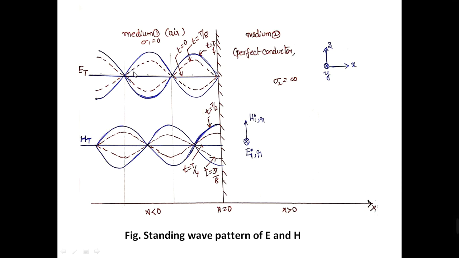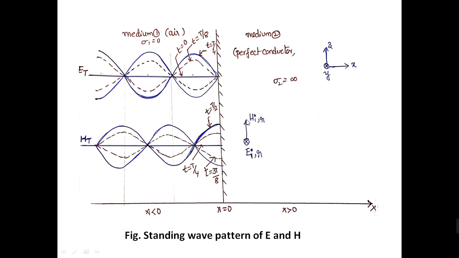We always know that the electric field and magnetic field of a plane wave are at right angles to each other. So if the wave is propagating along the positive x direction, I assume that the electric field is along the z direction and the magnetic field is along the y direction.